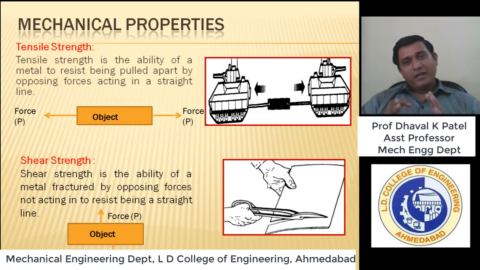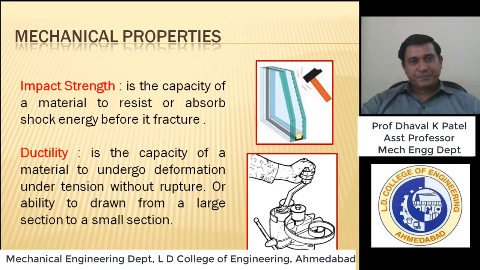So if you cut paper, its shear strength is very low, so you can easily cut it. But if you want to cut metal, the shear strength of the metal sheets is higher than paper. That is why more force is required. Understood? So this is the shear strength. Okay, I have already explained the impact strength. It's the capacity of a material to resist or absorb sudden shock or impact load before it fractures.